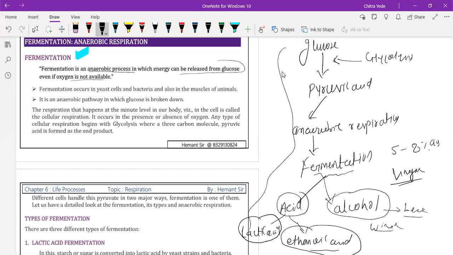Fermentation occurs in yeast cells and bacterial cells, and in our muscles also, where a small amount of anaerobic process takes place during exercise. It is an anaerobic pathway in which glucose breaks down to form alcohol and acid, and releases carbon dioxide and ATP molecules.